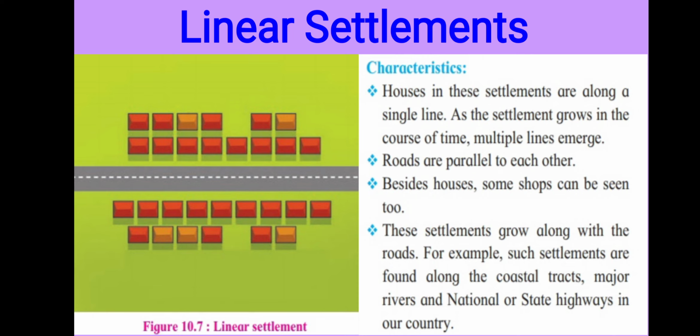If the houses are closer to each other, and it asks which type of settlement it is, then you have to write it is the nucleated type of settlement. Okay, you will be able to write these types of questions when you know the characteristics of these three types of settlement. So read these characteristics properly, learn them, and write down the question and answer given below this video in the notebook. Okay, thank you.